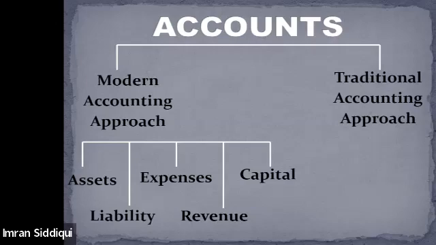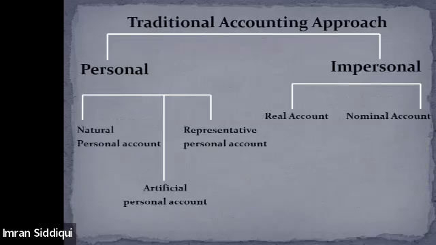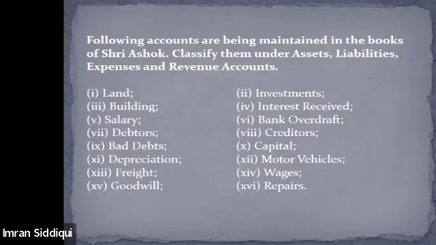As per the traditional approach, there are personal accounts and impersonal accounts, and impersonal is further divided into real account and nominal account. Then we did a few questions based on the classification of items into different categories based on the modern accounting approach.